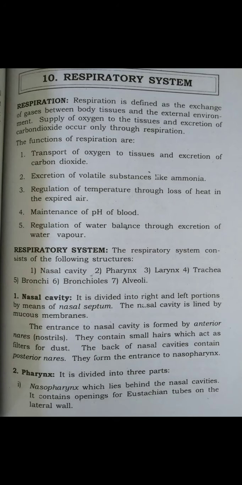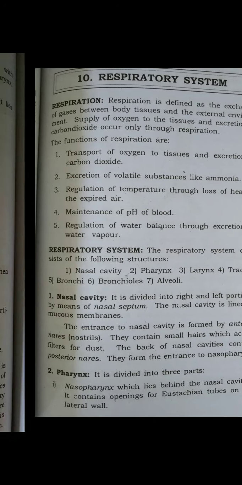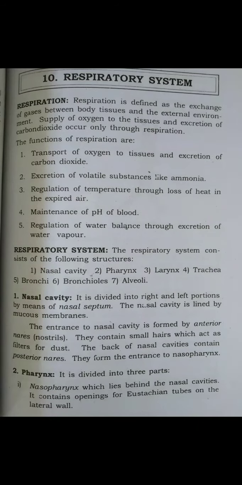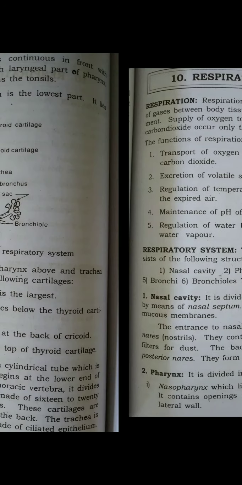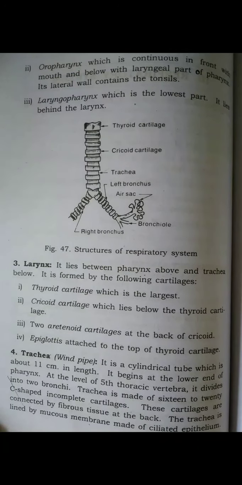It lies in front of the pharynx at the level of the third, fourth, fifth, and sixth cervical vertebrae. The thyroid is the largest cartilage. There is a little difference in the size of the larynx between the sexes; it grows larger in the male.